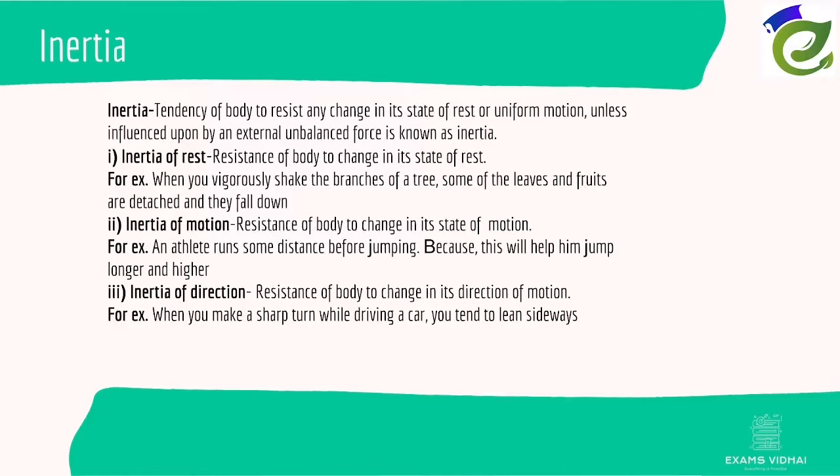There are three types of inertia, that is inertia of rest, inertia of motion, and inertia of direction. Inertia of rest is the resistance of a body to change in its state of rest. That is, when you vigorously shake a tree, we may notice that some of the leaves and fruits fall down, and this is due to the fact that the tree tends to be at rest, and the leaves and fruits also tend to be in the same state, that is at rest.